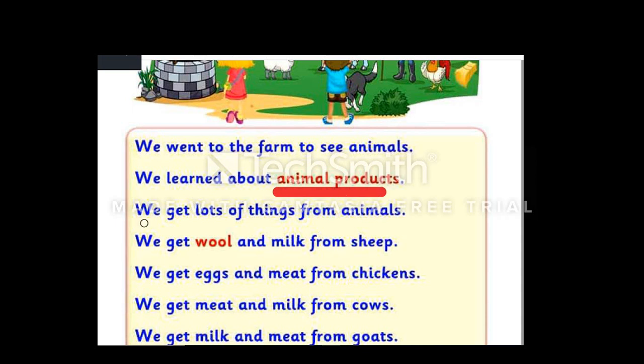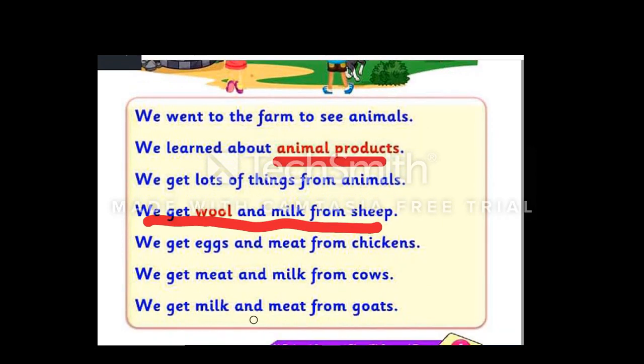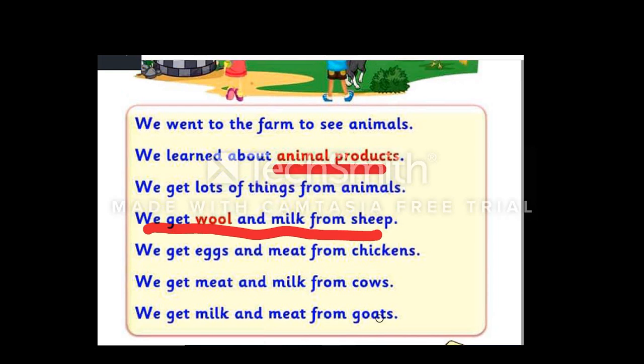Let's complete reading. We get lots of things from animals. For example, we get wool and milk from sheep. We get eggs and meat from chickens. We get meat and milk from cows. We get milk and meat from goats.